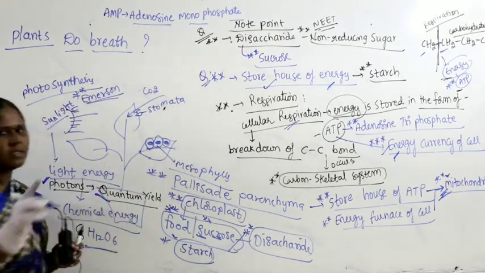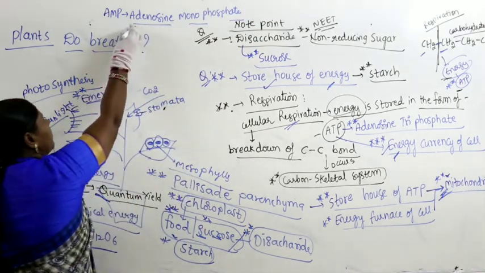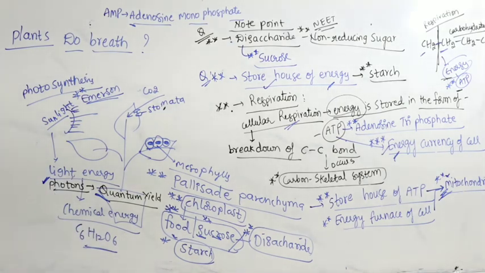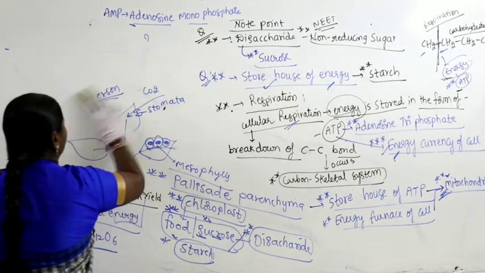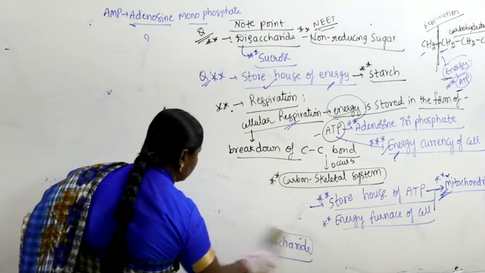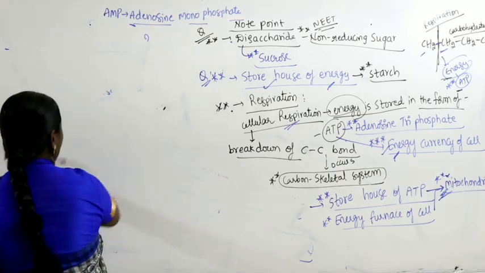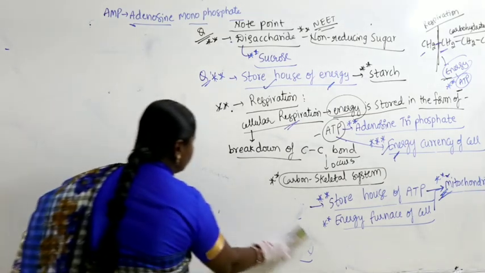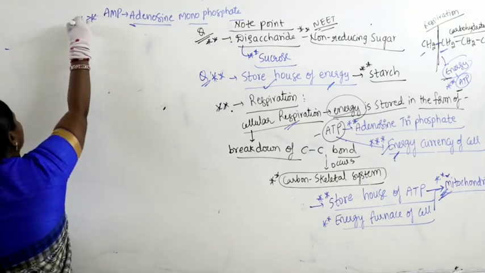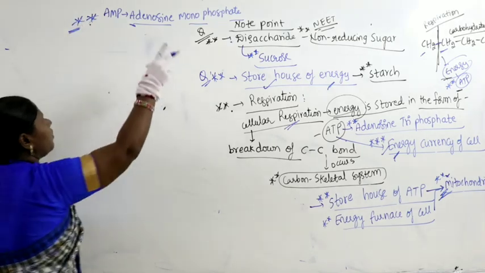By absorbing one phosphorus, you know adenine is something you people have studied in biomolecules.